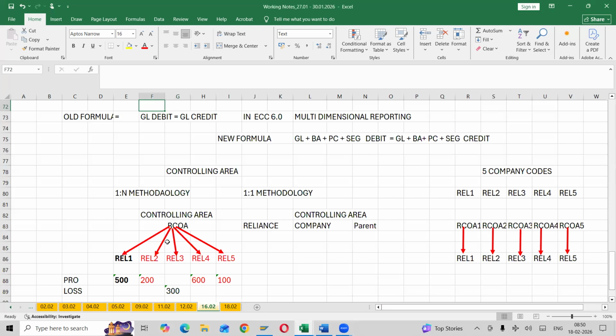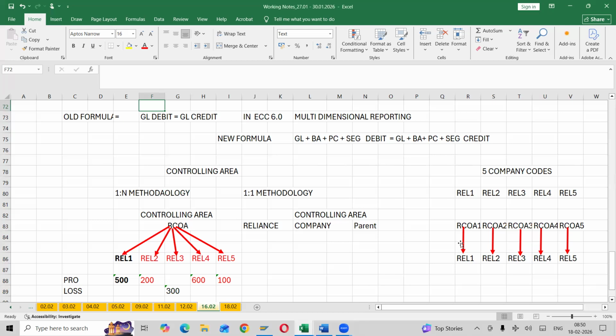And what do you mean by 1:1 methodology? One controlling area is linked to one company code.